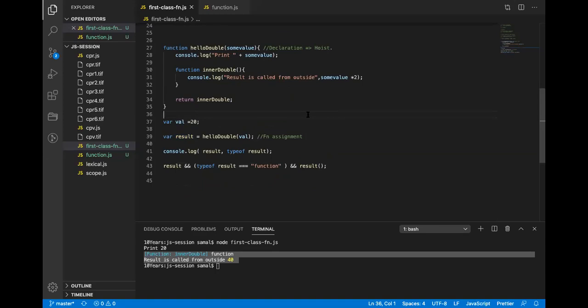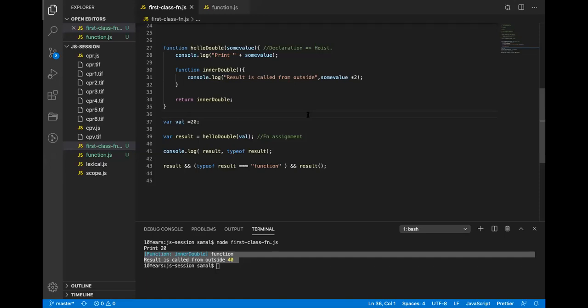A function can be assigned to a variable. Yes, correct. A function can return a function and can be assigned to a variable, because a function is a first class citizen and it is a kind of object. That means it always returns a reference. Whenever it returns or assigns something, it returns a reference.